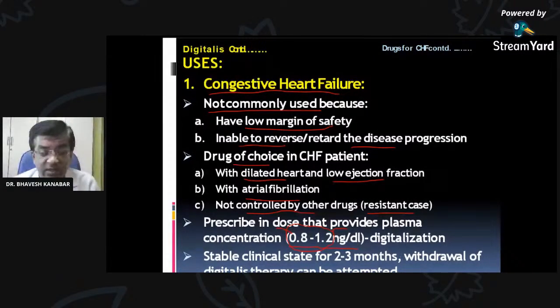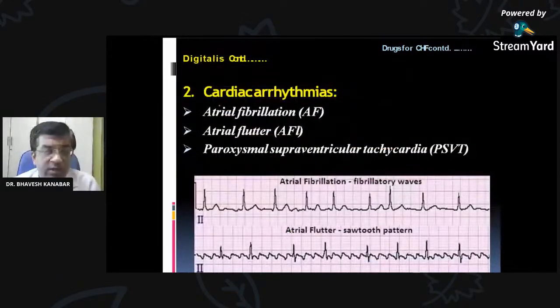So it is digitalization. A stable clinical state for 2 to 3 months can be achieved, and withdrawal of digitalis therapy can be attempted after the stable state is achieved. So the first use is congestive heart failure. Then it can be used in cardiac arrhythmia. The second use is cardiac arrhythmia.